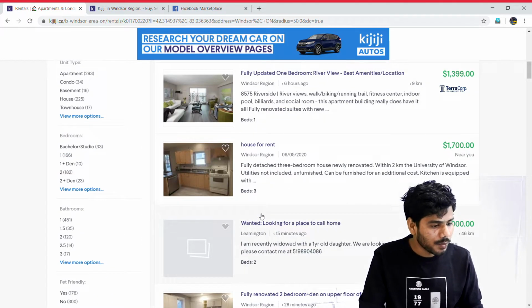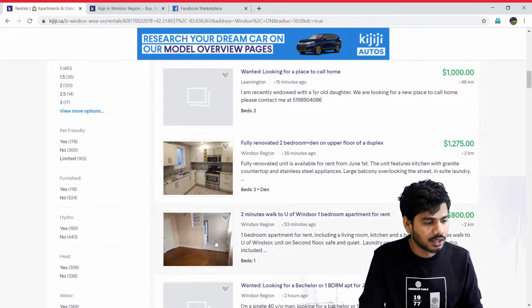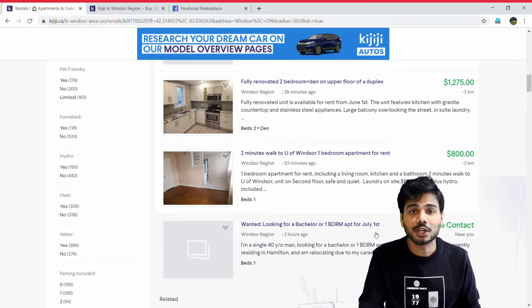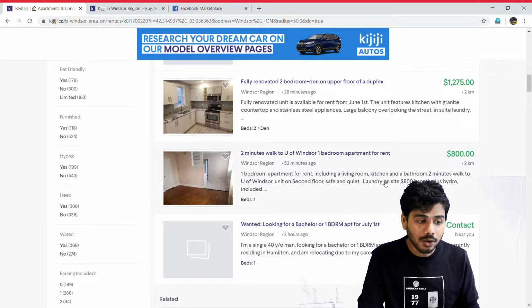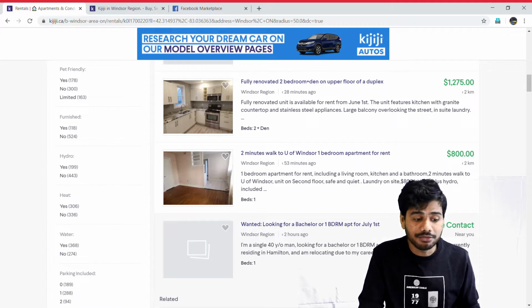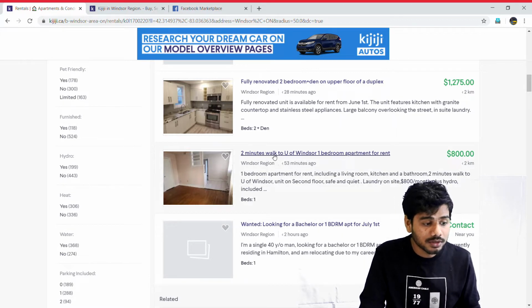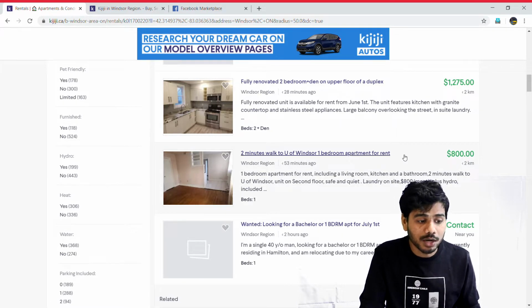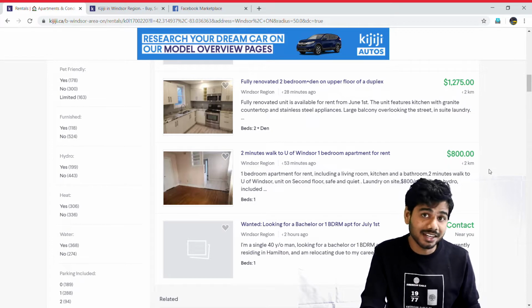When I scroll down and see, there are lots of options here, and you should always make sure that you go in a group, because that is when you can get a good deal. If you go alone, looking for just a single room for yourself, it would be a difficult thing. See, one room which is just a 2 minute walk from the University of Windsor, a 1-bedroom apartment for rent, is $800.